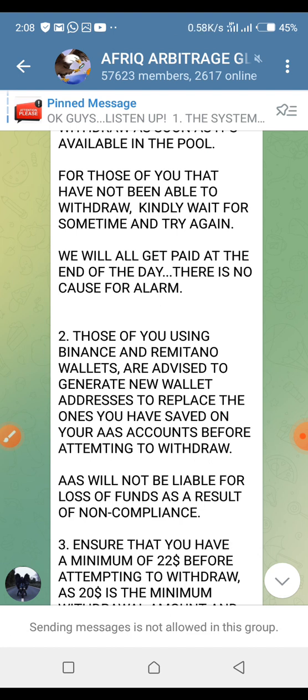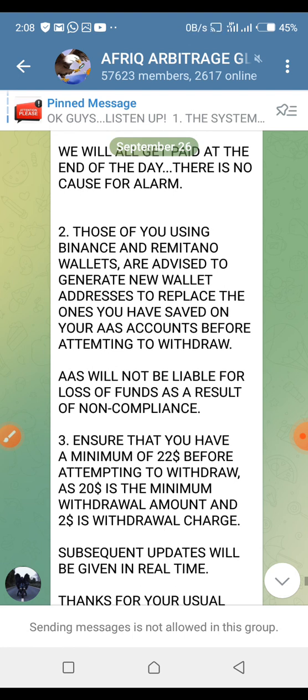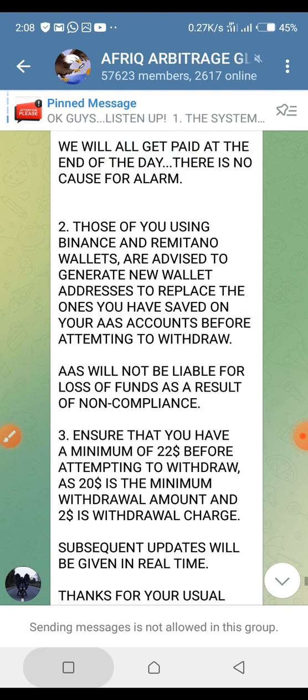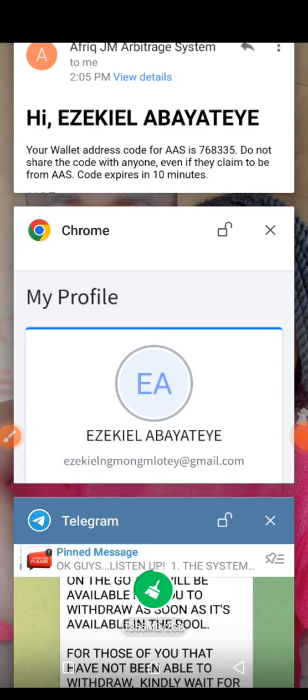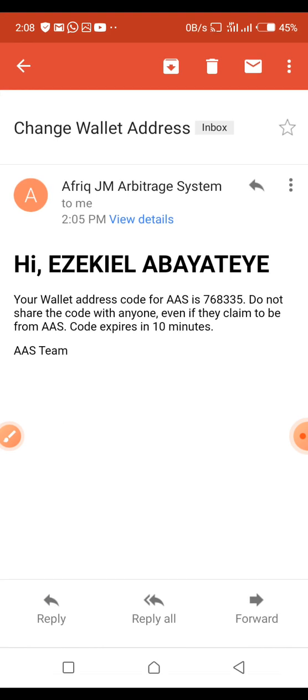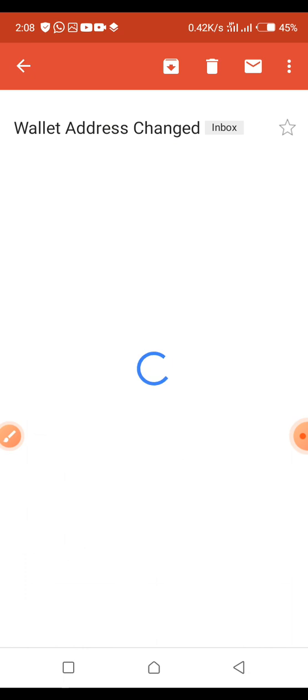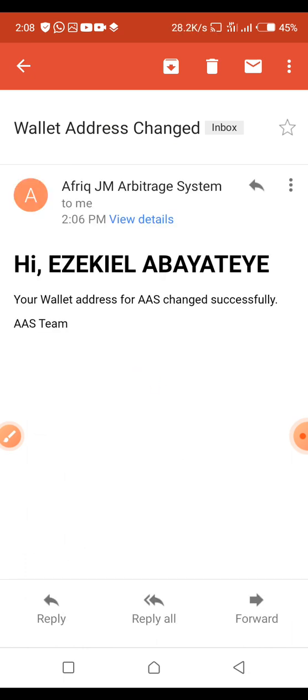Now after you are done successfully, I think AAS should give you another mail to tell you that your wallet address has been successfully changed. I think I have an email. Let's go and see what it is there. Okay, so that is it. They give you another email. This is wallet address changed. Your wallet address for AAS was changed successfully. AAS team. So guys, it is as simple as that.